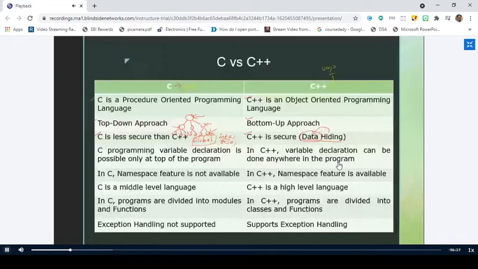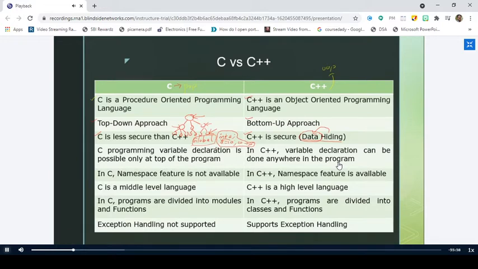Yes, sir. And they can modify it accordingly. One function may change the value of a from 10 to 20, and another function may change the value of a from 20 to 50. Like that, there is no security for the data. That is the major disadvantage of the C programming language. It does not provide any security for the data. The data is free to move around the program and any function can access it and any function can modify it.